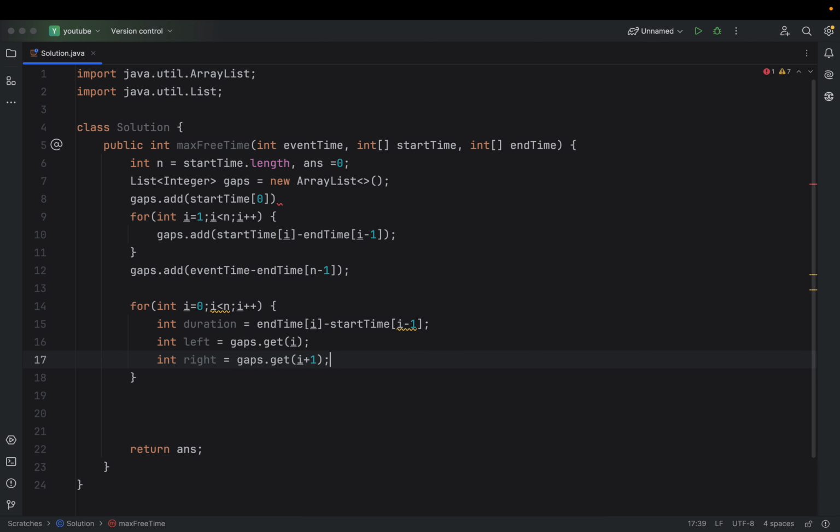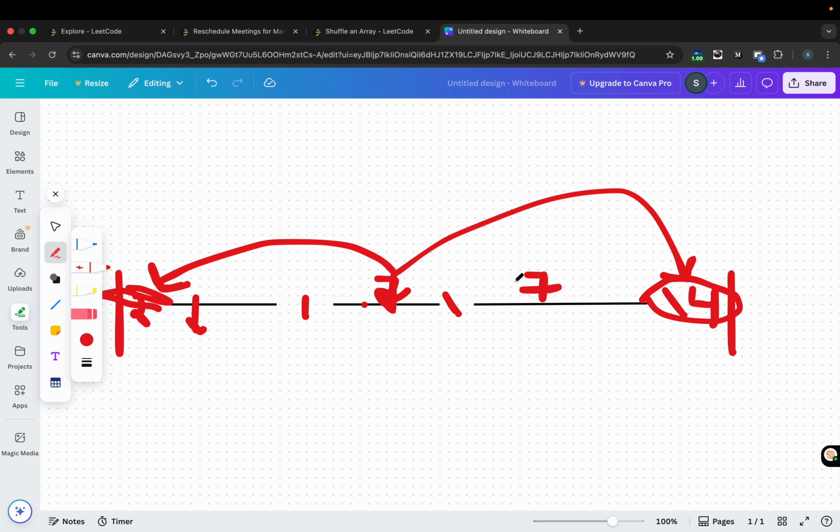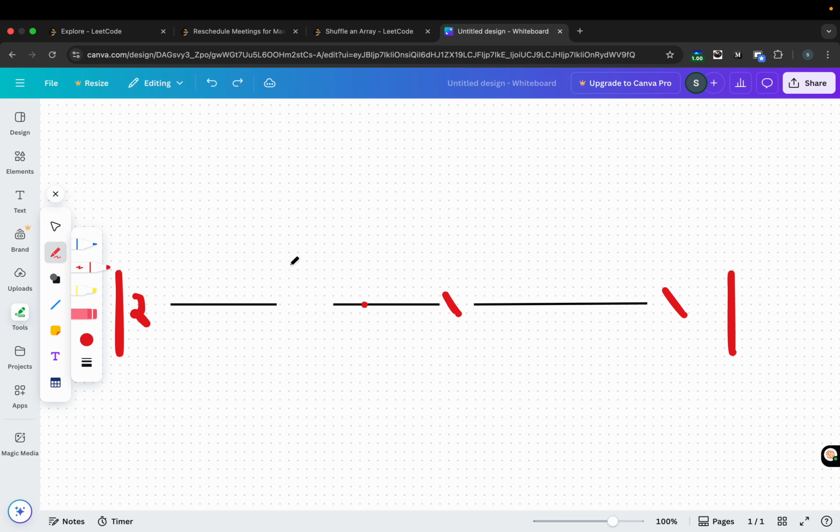What is left and what is right? Left is the gap on my left, and right denotes the gap on my right for the current event basically. This is my left for any particular event, and this is my right.